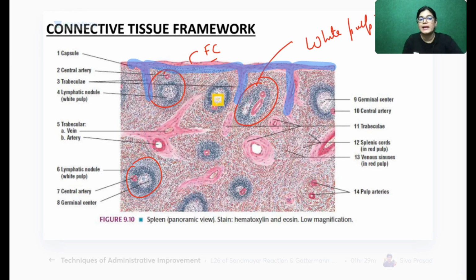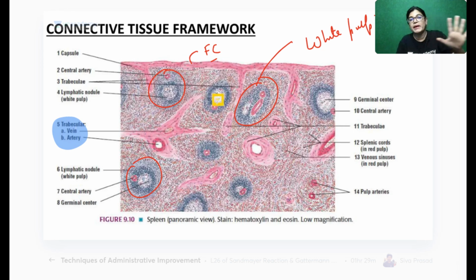That is called trabeculae, and through these trabeculae, blood vessels will enter. Yes, Shilpi has given a better word, extension. Very good. In simple words we can say extensions from the fibrous capsule going inside, and through them the blood vessels traverse inside. This is a lymphatic nodule, and this is another lymphatic nodule. One more thing is important.